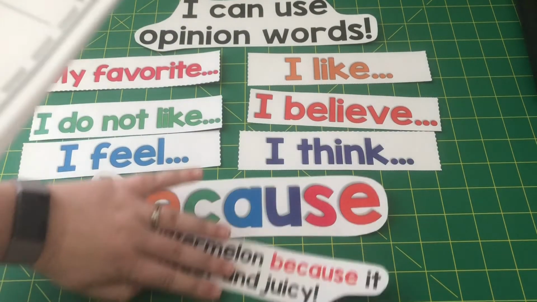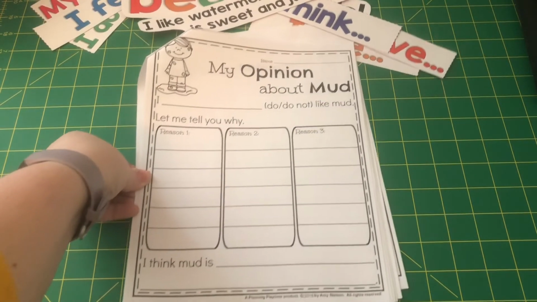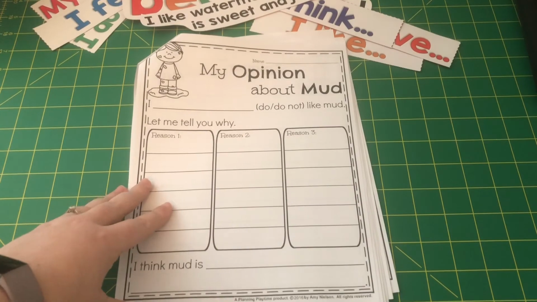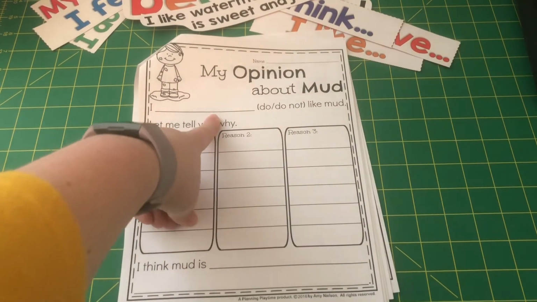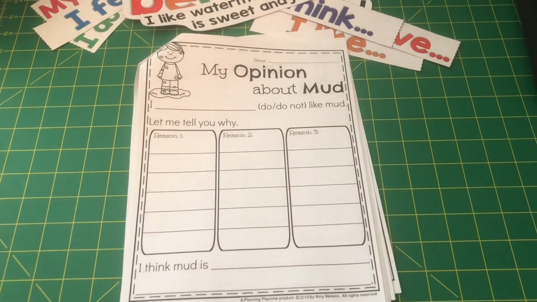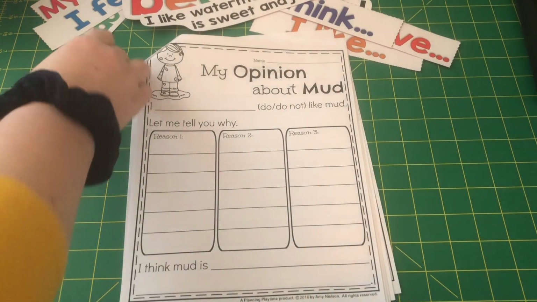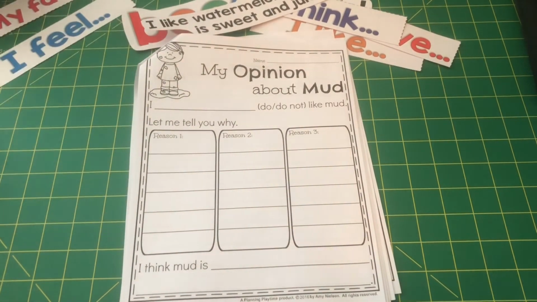So if we're looking at our packet, our first one is my opinion about mud. So it says, I blank like mud. So remember, we had 2 of those opinion sentences.